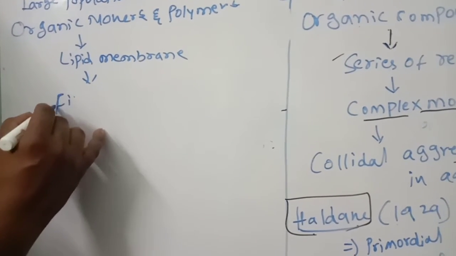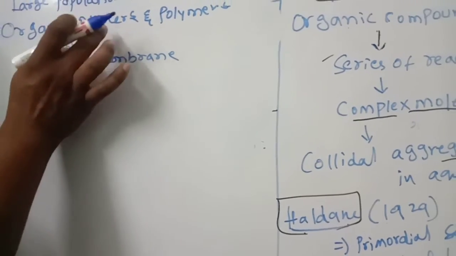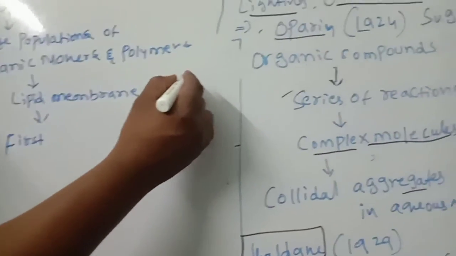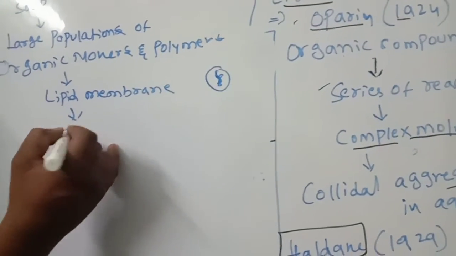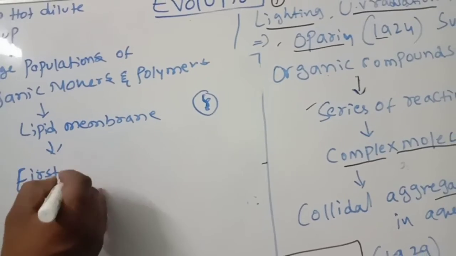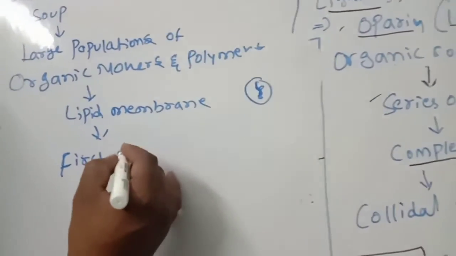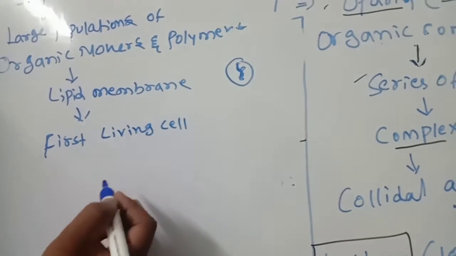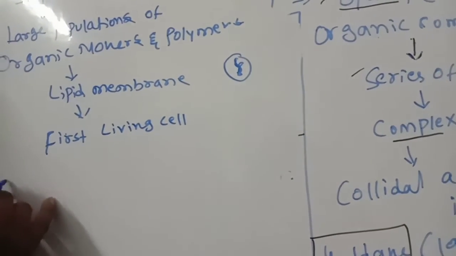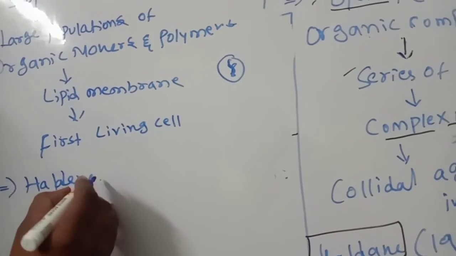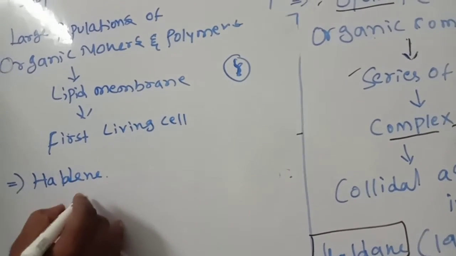After gaining the lipid membrane, the first living form or first living cells were formed. Haldane coined this: prebiotic soup.